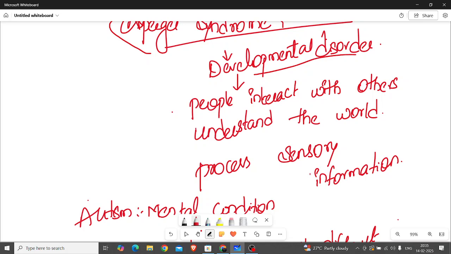For example, if we give some presentation or some project work to some children, first of all they need to perceive what we have given.